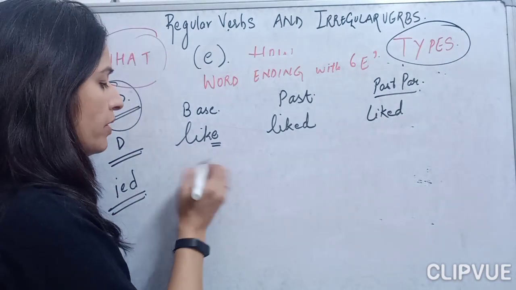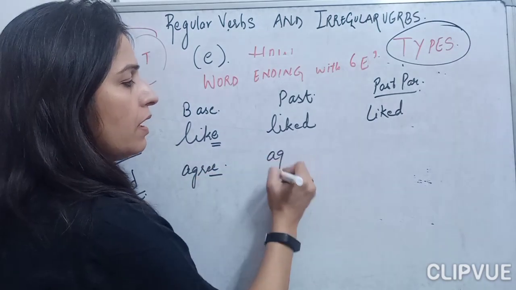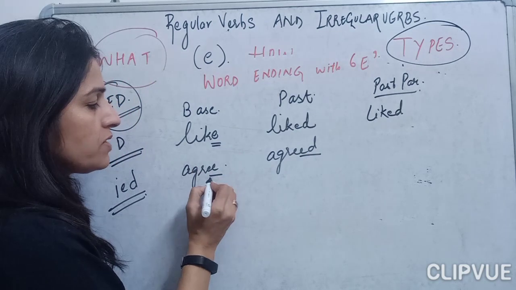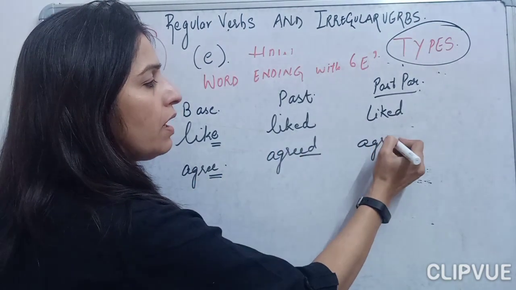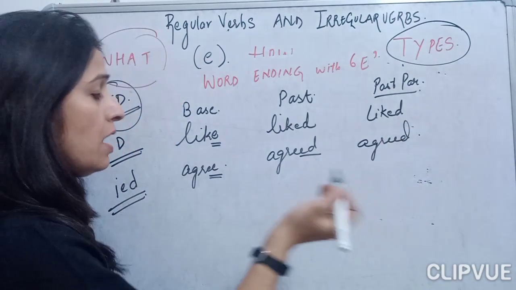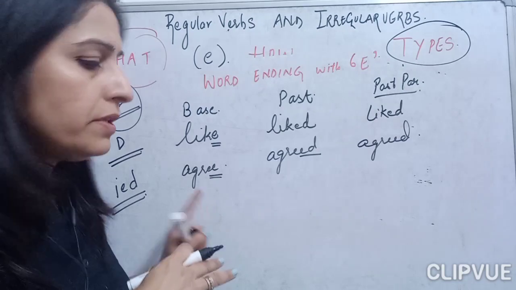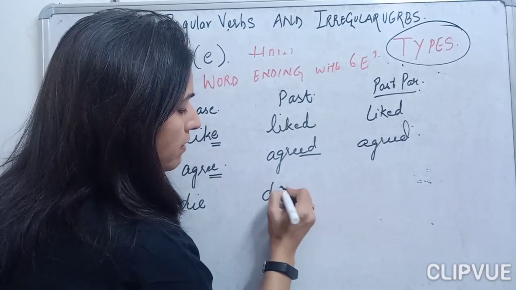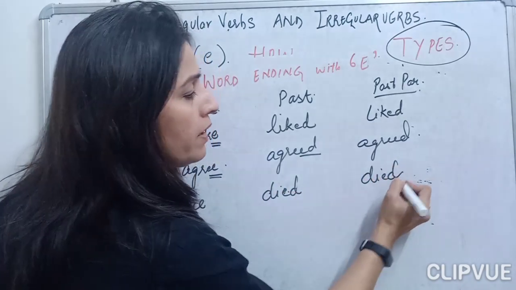Suppose I take the word agree. It will become agreed just by adding a D to words which are ending with the letter E, and here also agreed. Suppose I take another word ending with E, that is die. It will become died, and here also it will become died.